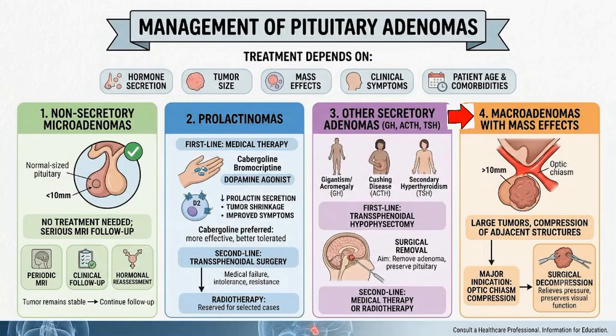4. Macroadenomas with mass effects. Large tumors causing compression of adjacent structures usually require surgical decompression. The major indication is compression of the optic chiasm, which threatens vision. Removing the tumor relieves pressure and helps preserve visual function.